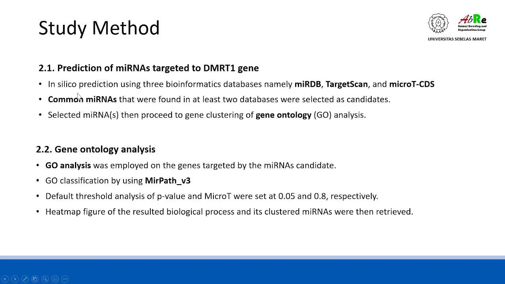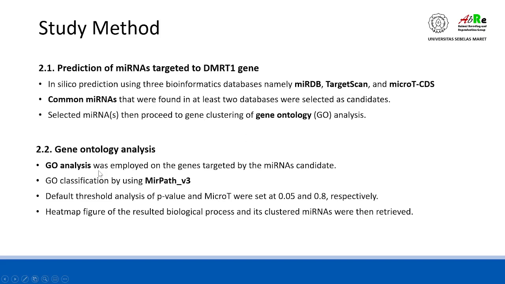analysis. In the first study method, we used in silico prediction using three bioinformatic databases, namely miRDB, TargetScan, and also microT-CDS, followed by clustering, where common micro-RNAs found in at least two databases were selected as candidates. The selected candidates in the shortlist were then processed into gene ontology analysis.